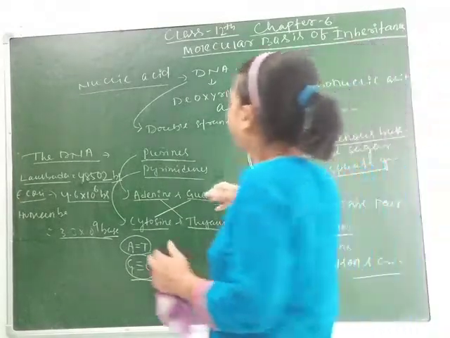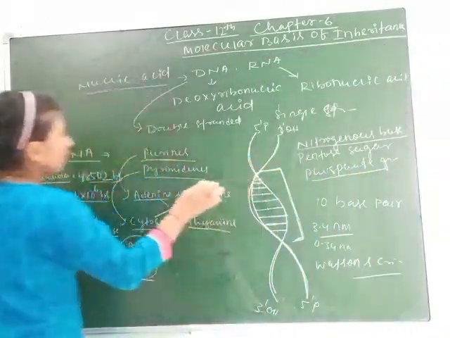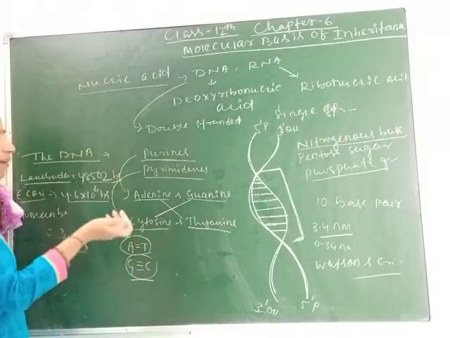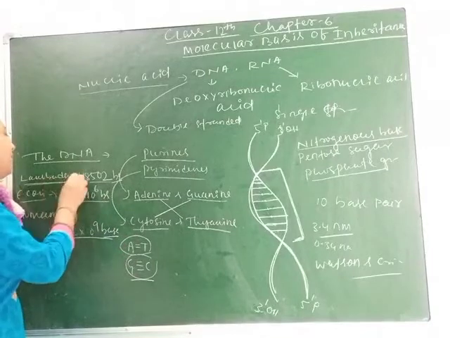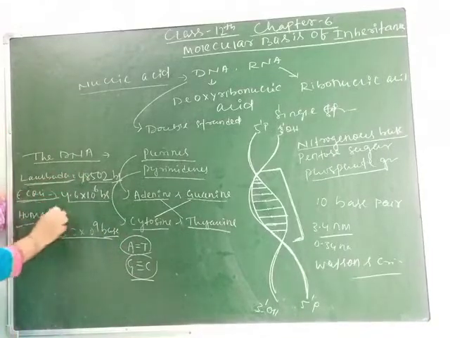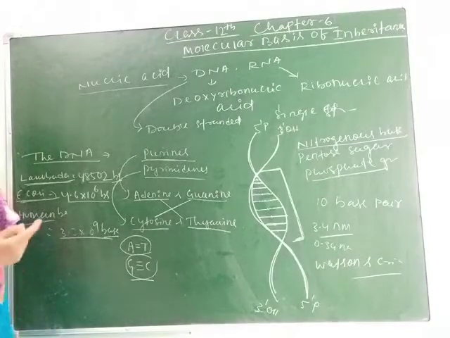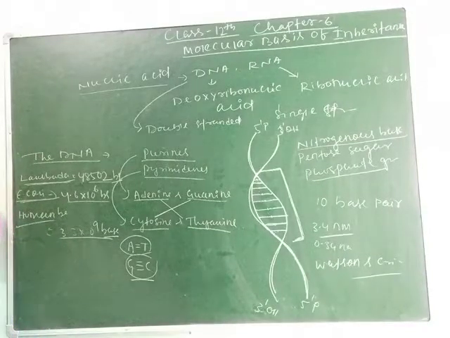Again, different organisms contain different numbers of base pairs, like lambda, E. coli, human beings, and also Phi 174, which contains 5386 base pairs.